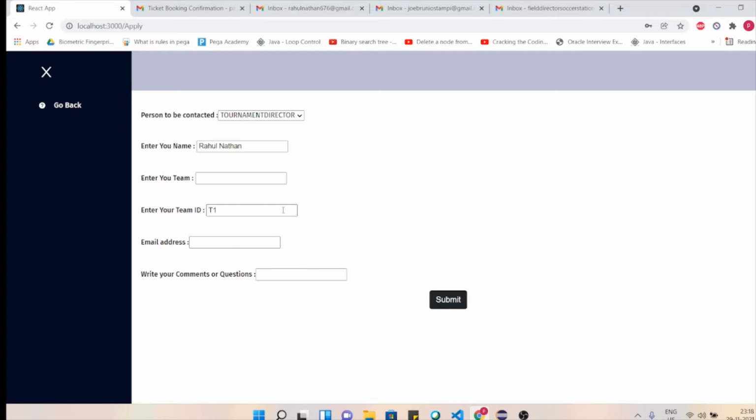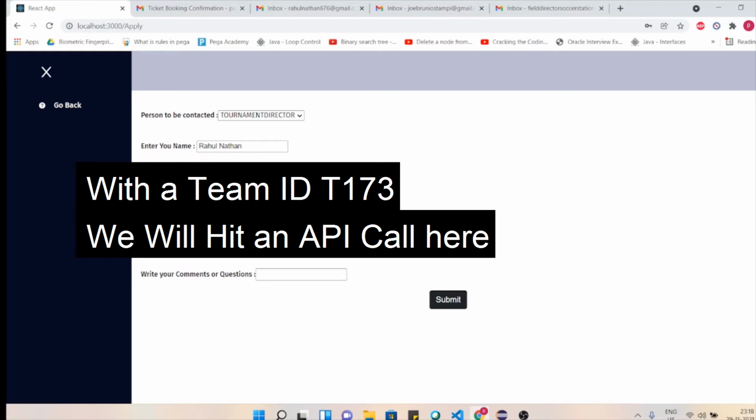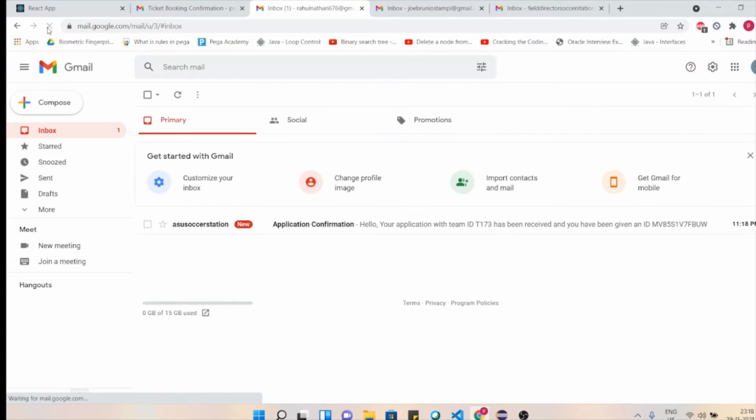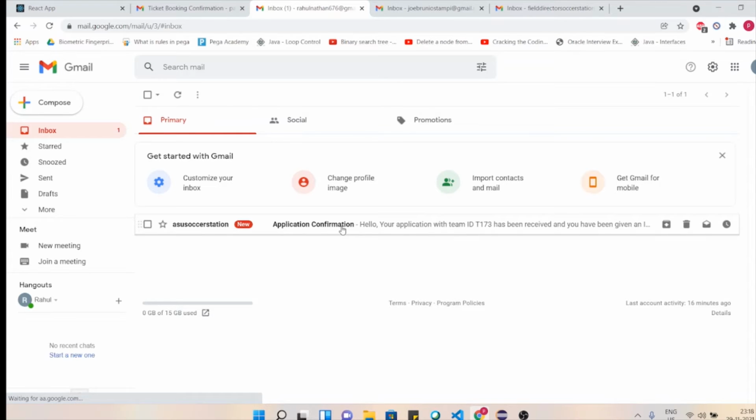Team ID will be T7173 and my email address would be Rahul Nathan 676@gmail.com. And there's no comments given, and now I'll be submitting my application to the tournament director. I should be getting a reply from the tournament director. If I hit submit and check the mail Rahul Nathan, let me refresh the page. I receive a mail saying application confirmation.